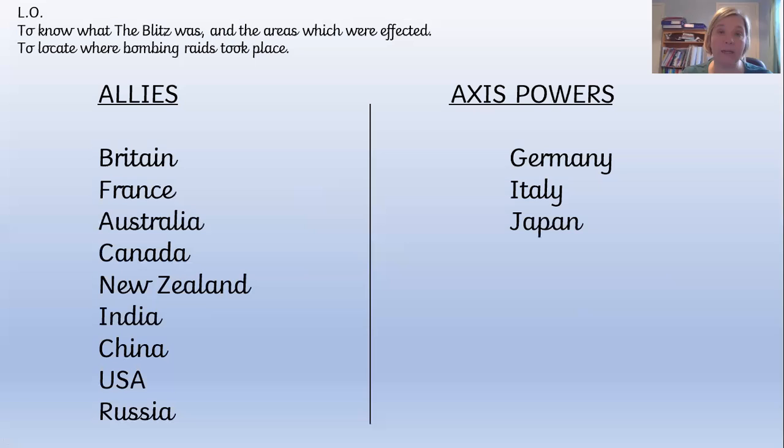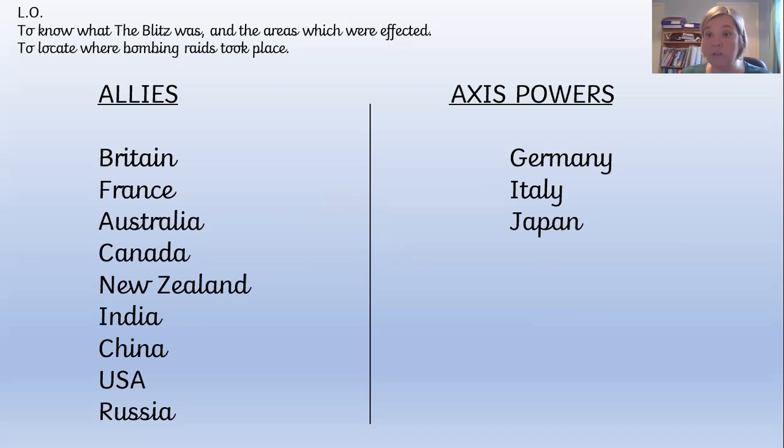So just to give you a little bit of a recap from last week's lessons, Britain was on the side of the Allies, okay? And there were lots of other countries on the same side as the Allies. And you can see there were France, Australia, Canada, New Zealand, India, China, USA, and Russia. And they didn't all start at the same time, but during the war, more countries came to help Britain in